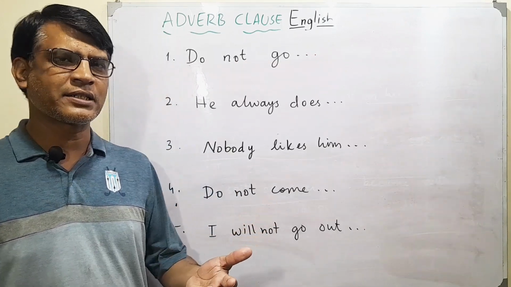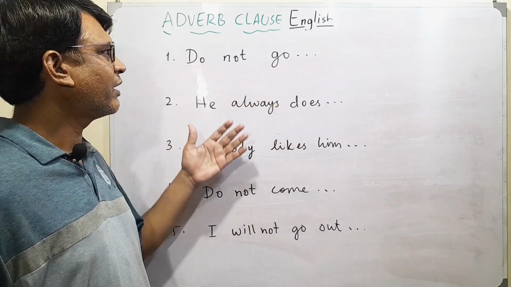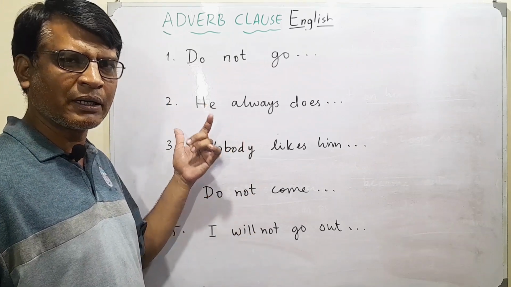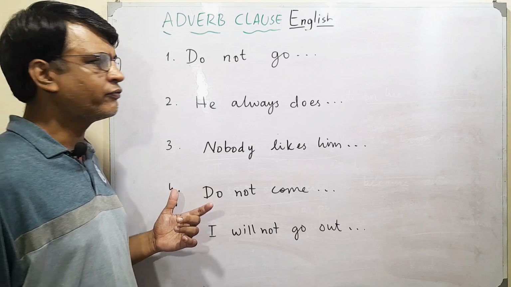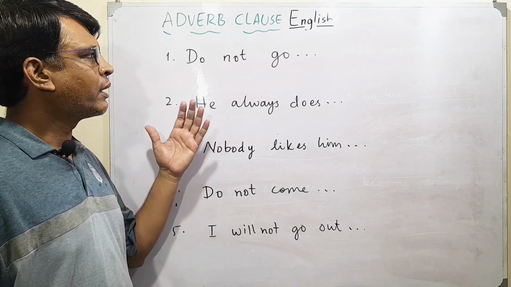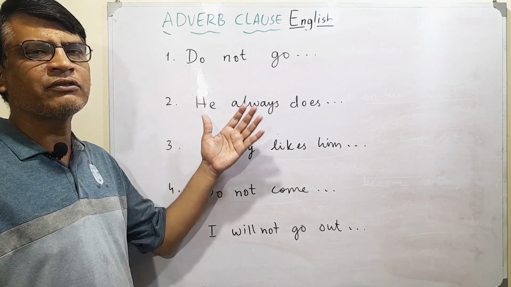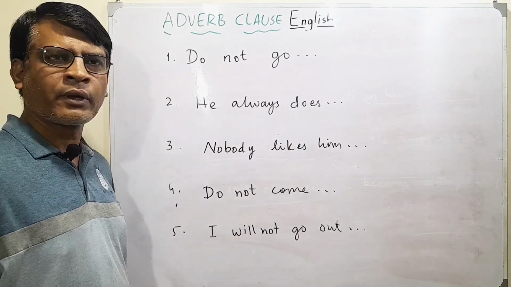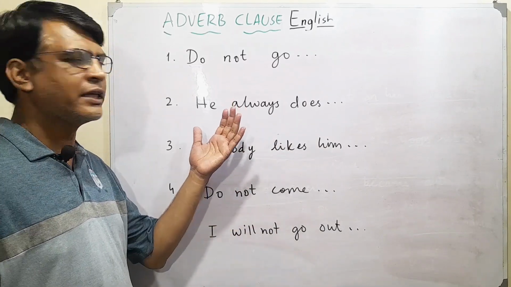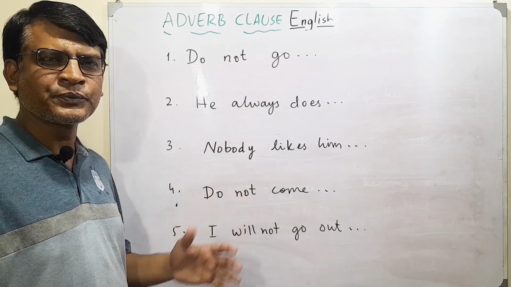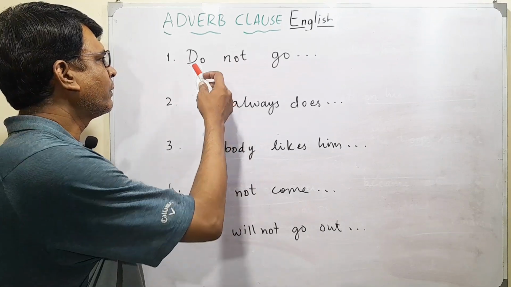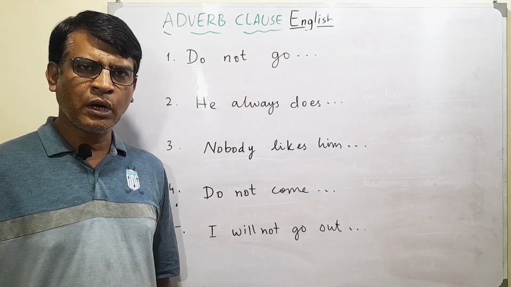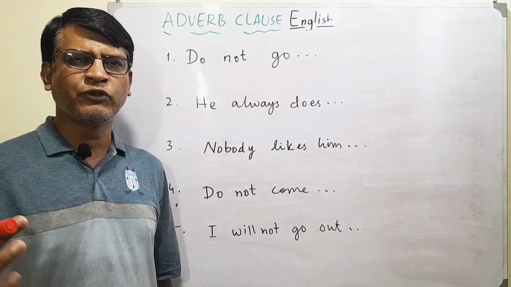Okay, there is one more exercise. We have a few prompts. These are independent clauses, the independent clause part of the adverb clause. We need to think about how we can finish them by adding some adverb clauses. I'll give you some time to think and then we'll see if you are responding well. Well, the first is "Do not go." How will we complete it with an adverb clause?